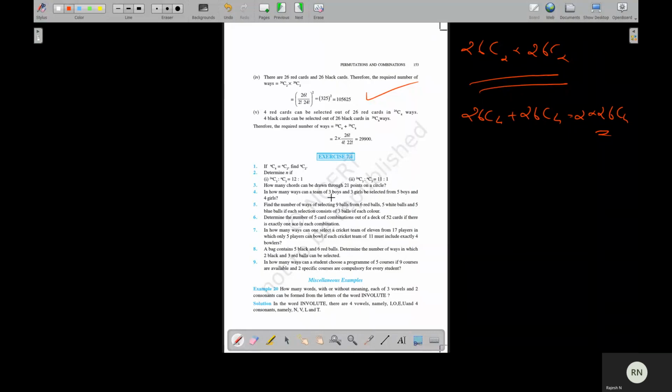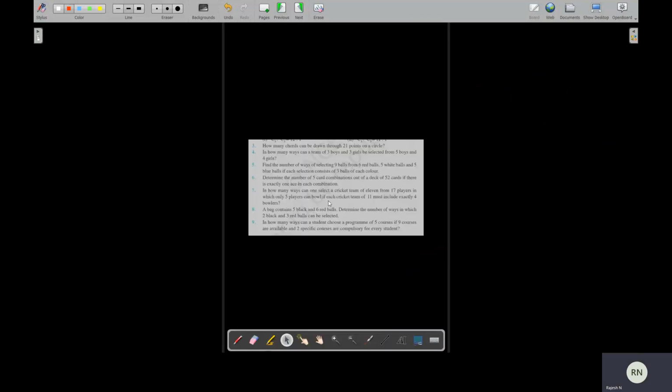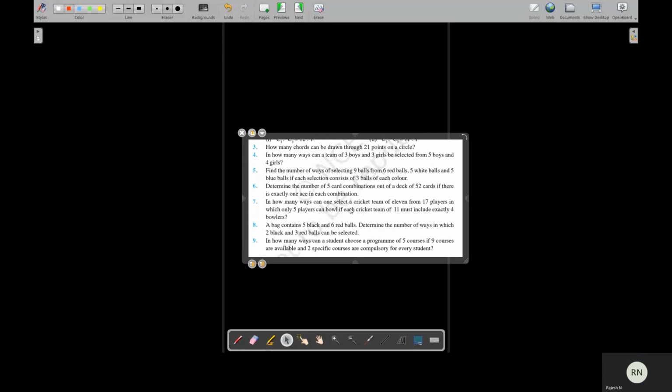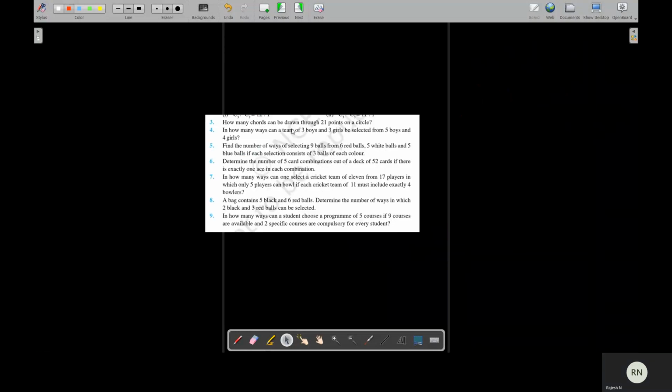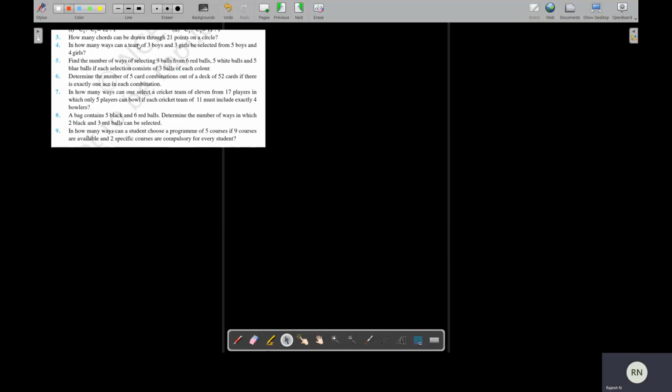Now, how many chords can be drawn through 21 points on a circle? How many chords can be drawn through 21 points in a circle? In a circle, what is a chord? A chord is the line joining one point to another point. That is called a chord.